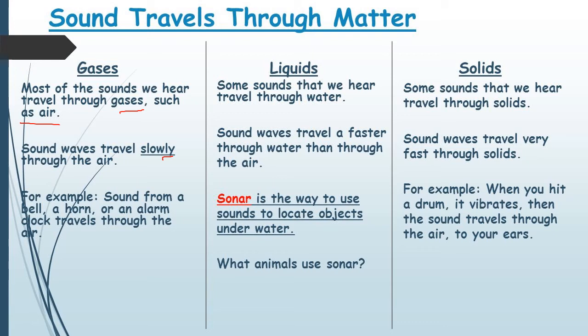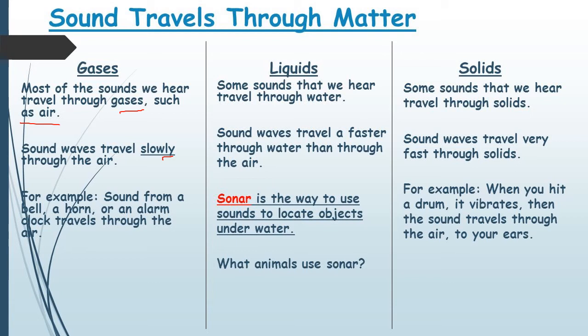Then, in the case of liquids, some sounds that we hear travel through water. Sound waves travel faster through water than through the air. Sonar is a way to use sound to locate objects under water, that means to locate submarines.